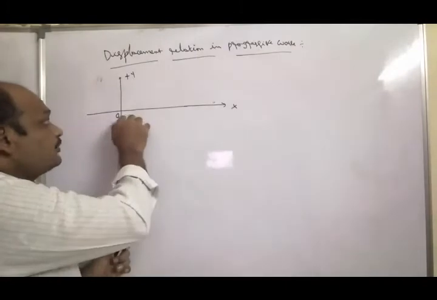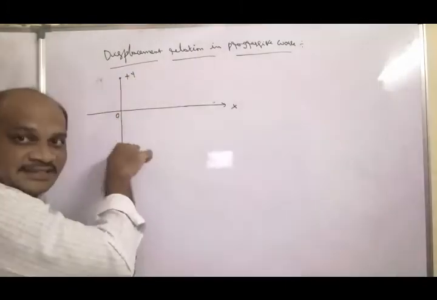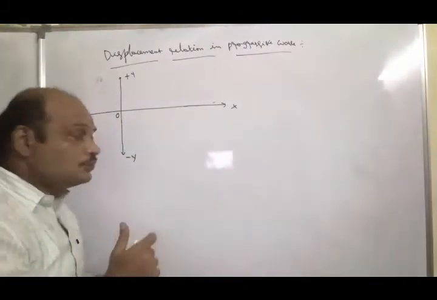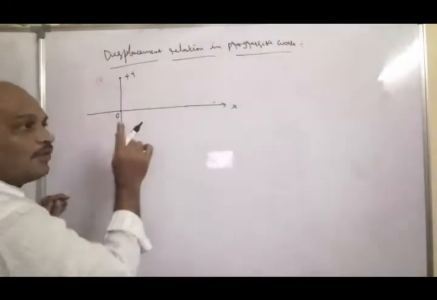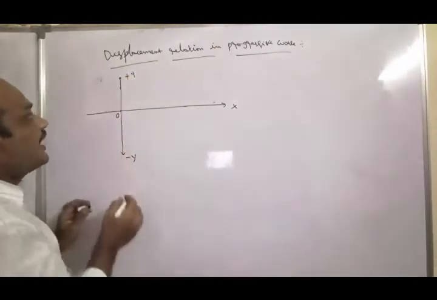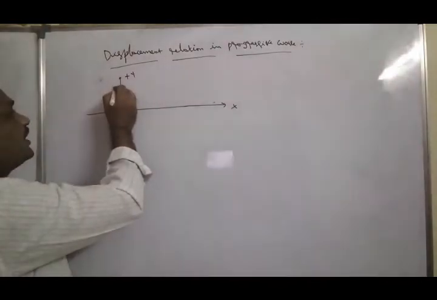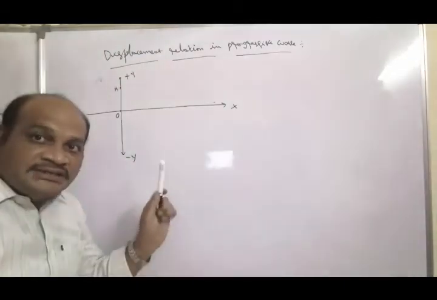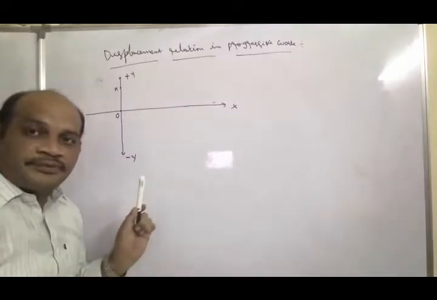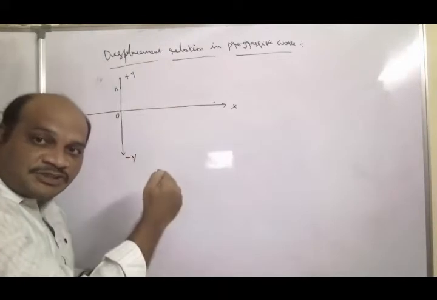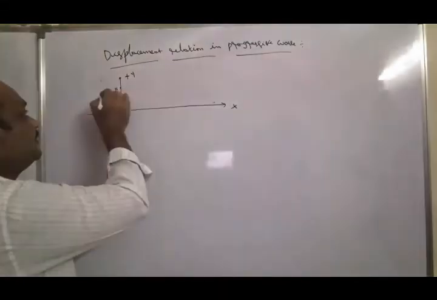Here, with respect to the origin, the particles are moving along the y-axis. Suppose you take one particle, along the positive y-axis the maximum displacement is OM. That is the maximum displacement of the particle. It is called the amplitude. So along the positive y-axis, it gets maximum displacement. That's why its value we are taking as plus A.